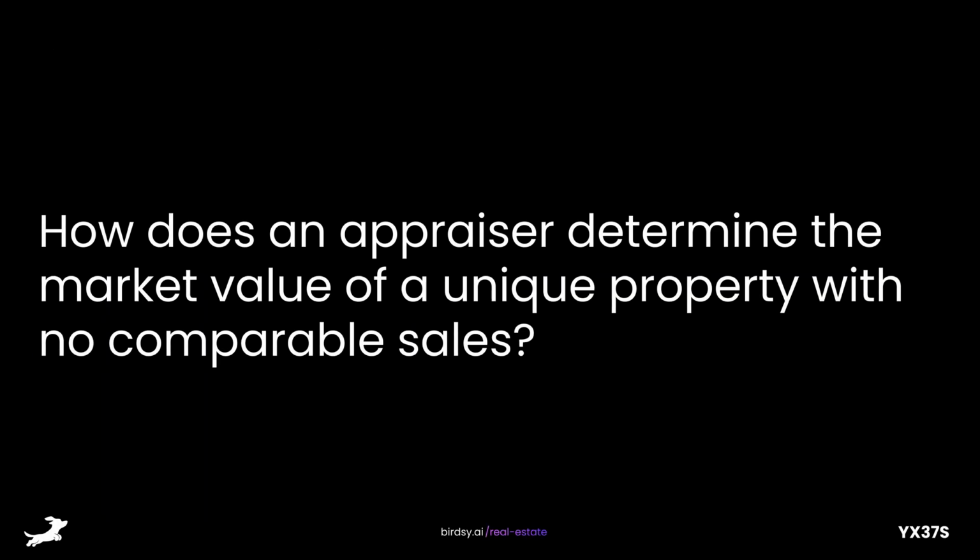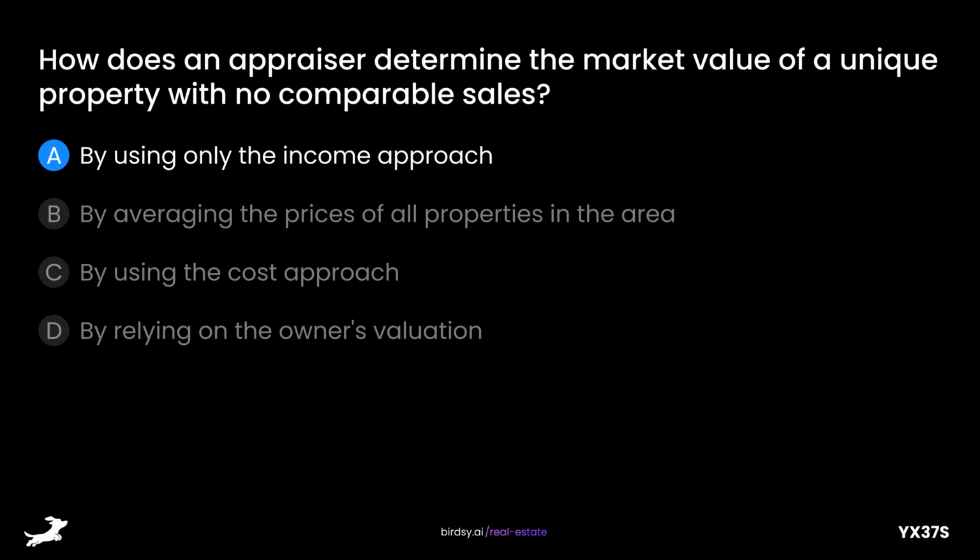How does an appraiser determine the market value of a unique property with no comparable sales? Is it A, by using only the income approach, B, by averaging the prices of all properties in the area, C, by using the cost approach, or D, by relying on the owner's valuation?